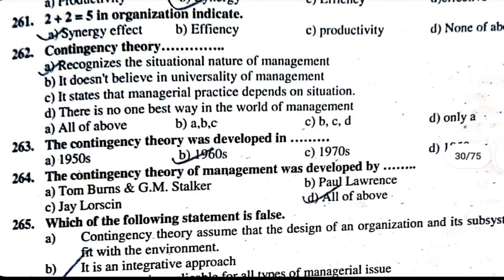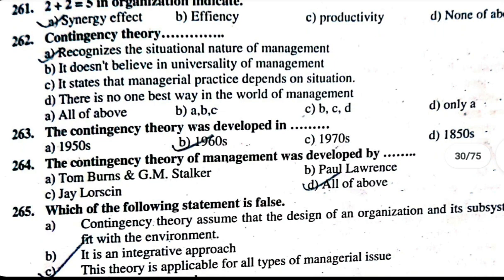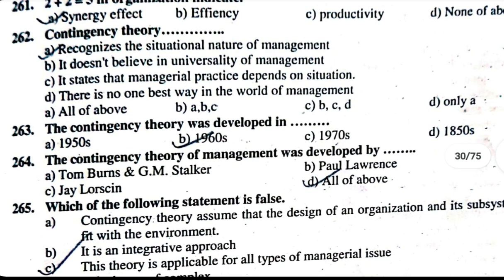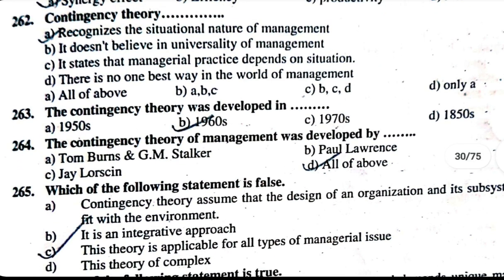A. Contingency theory assumes that the design of an organization and its subsystem must fit with the organization environment. B. It is an integrative approach. C. This theory is applicable for all types of managerial issue. D. This theory is complex. The false statement is this theory is applicable for all types of managerial issues.